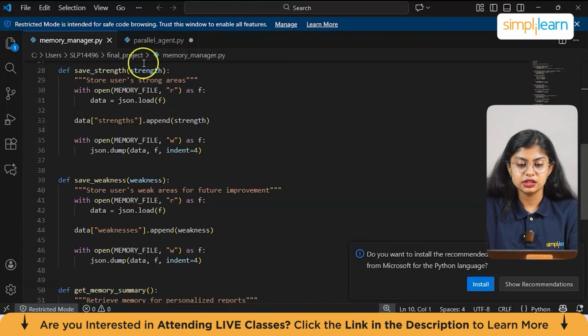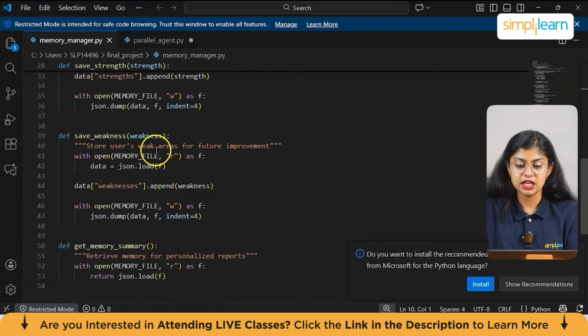Next we have another function which is save_strength, and we have with open(MEMORY_FILE, 'r'), data = json.load(f), data["strength"].append(strength), with open(MEMORY_FILE, 'w') as f, and we have json.dump(data, f, indent=4). So again, here it loads the current memory into the dictionary, adds new strength data into the strength list, and also writes the updated strength back to the file.